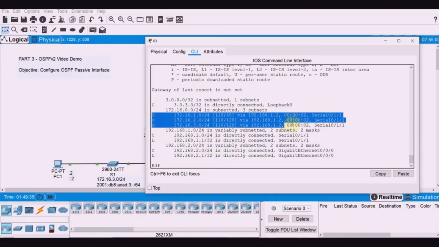All right. So beware of configuring passive interfaces as much as possible. Okay. So we only configure this on the interface where a LAN router is connected to it. All right. So specifically, if a LAN is connected to it, then you configure passive interface in there.